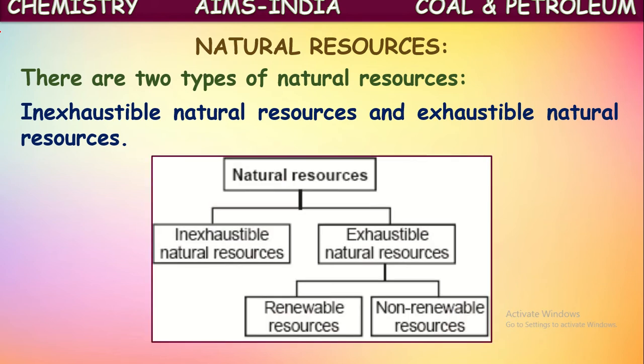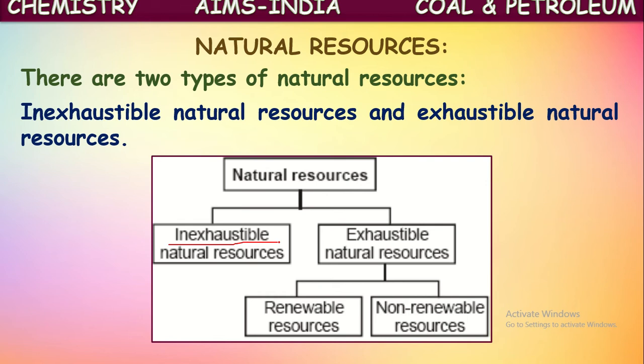So here the classification is given pictorially. Natural resources are of two types. Inexhaustible natural resources. Inexhaustible means the resources which will be available for a longer time. They won't be exhausted even after using continuously. Such kind of resources are called inexhaustible natural resources.